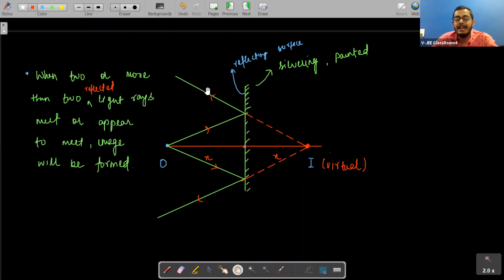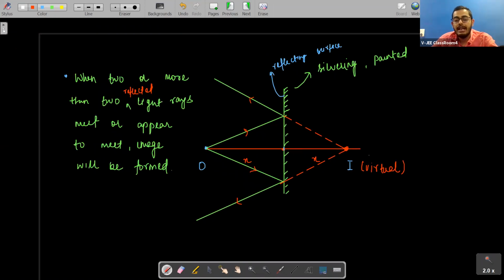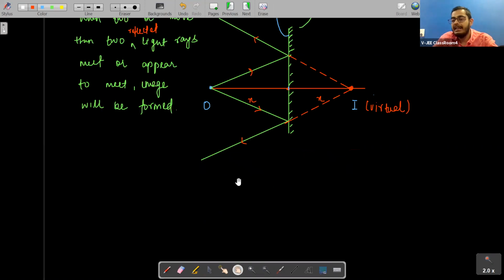At this point I? No, they are not actually meeting. The reflected rays are diverging, so if we move in the forward direction, they will not meet. So what happens here, students? Let us talk about one thing, that our eyes don't know anything about reflection, refraction, or any optical phenomena.